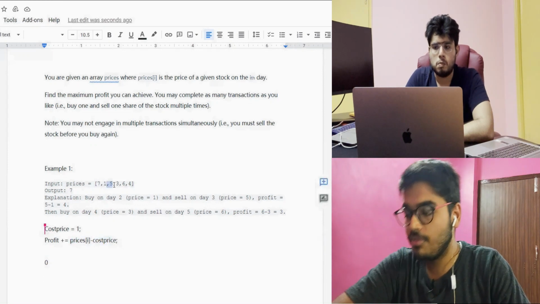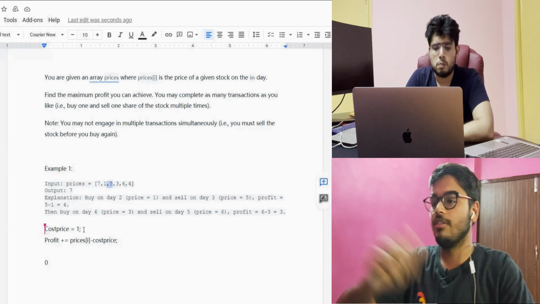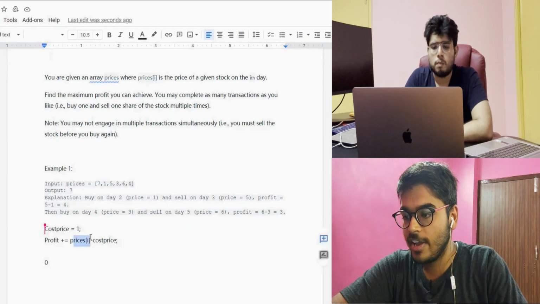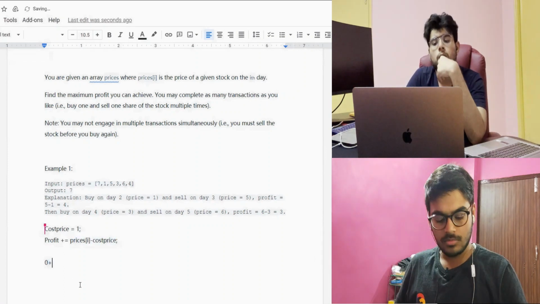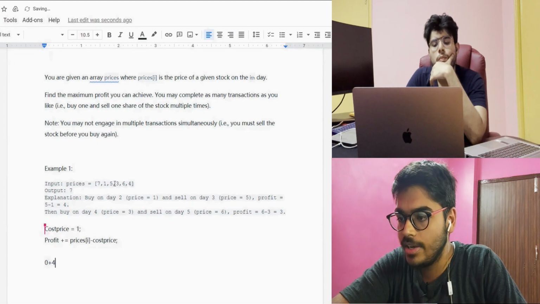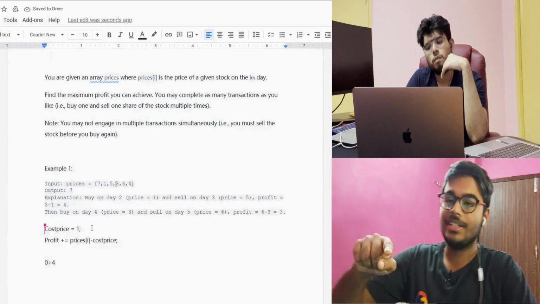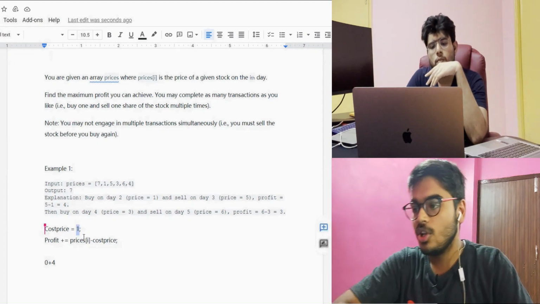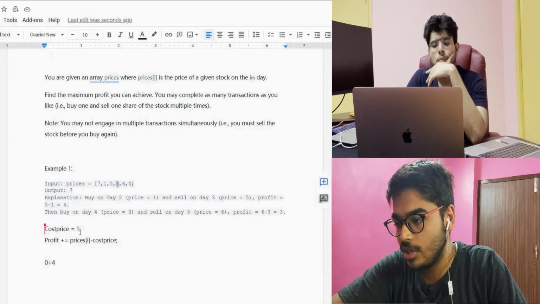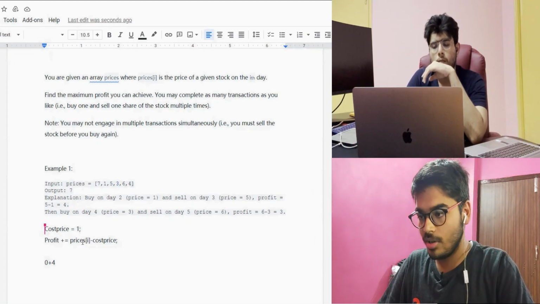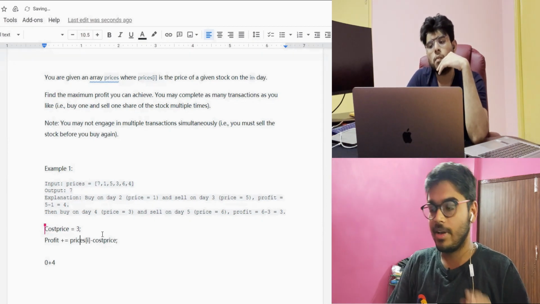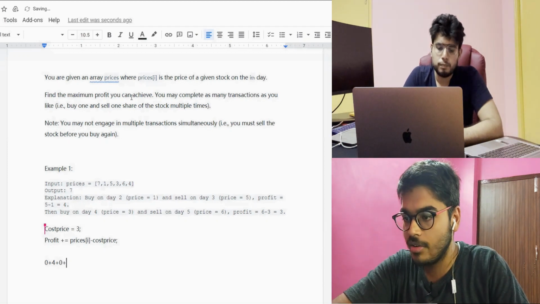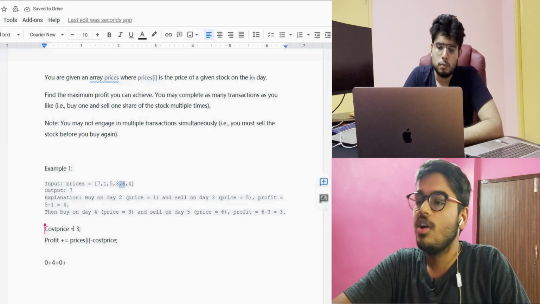Now we get 5. So 5 is greater than 1, so we are not going to update this cost price, and we can take 5 minus 1, that is 4. We have taken 4. Now, when we are taking one transaction, then we can update this cost price again as int max, because we have taken one transaction. So next we came to 3, and we check whether 3 is smaller than int max or not. If it is, then we update it as 3. So 3 minus 3, again it is 0, so again we are adding 0. And now again we came to 6, so 6 is great.